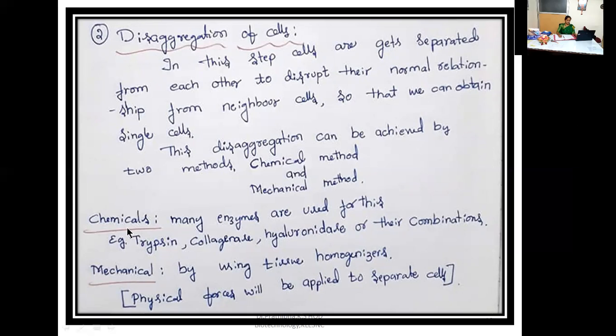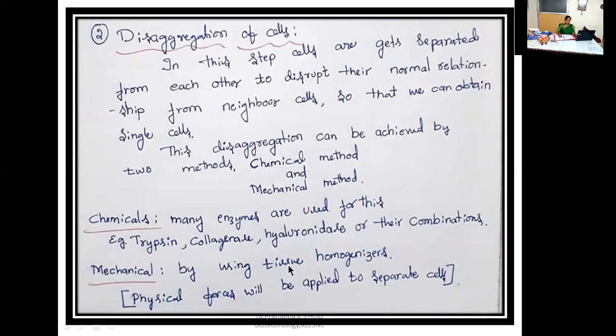When we go through the chemical method of disaggregation, we use the enzymatic method. Many enzymes are used for the disaggregation of cells, for example trypsin, collagenase, hyaluronidase, or their combinations. The second method is the mechanical method. Hope you remember mechanical disaggregation.